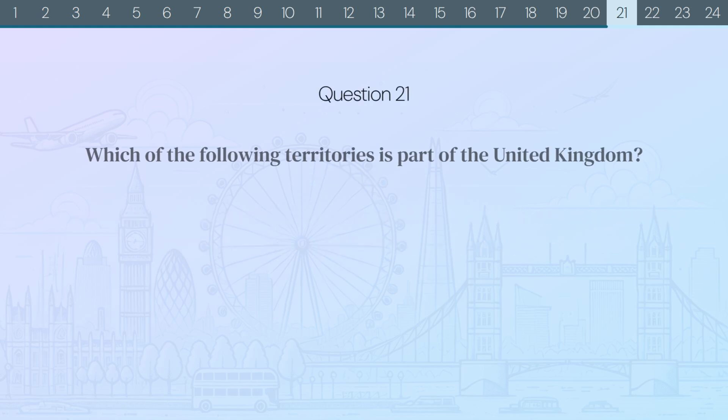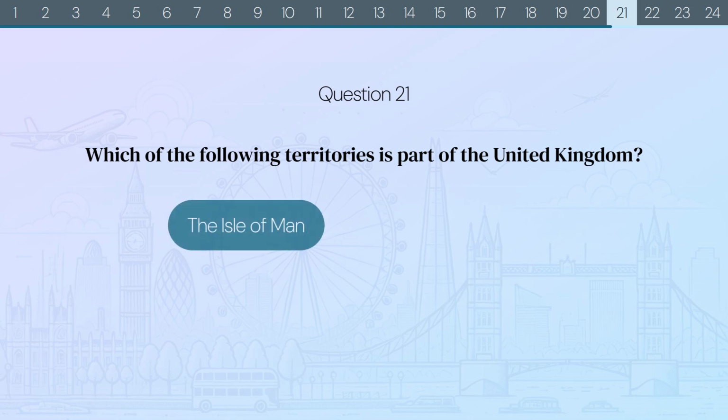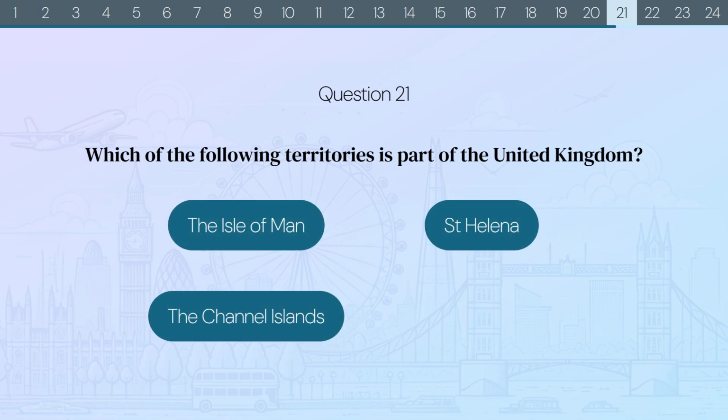Question 21. Which of the following territories is part of the United Kingdom? The Isle of Man, St. Helena, the Channel Islands, or England? The correct answer is England.